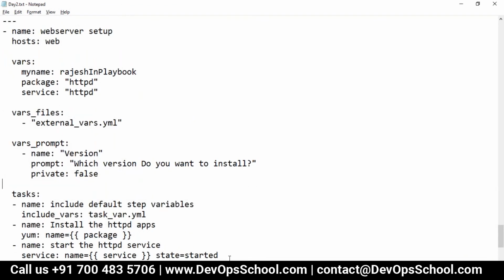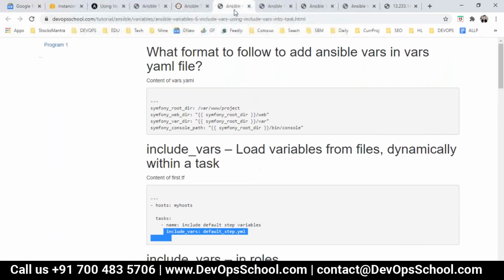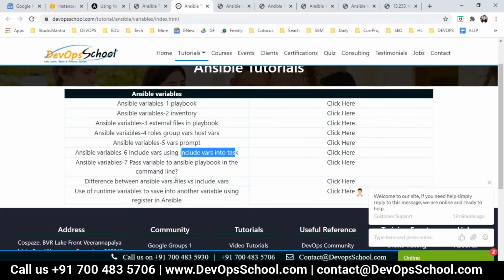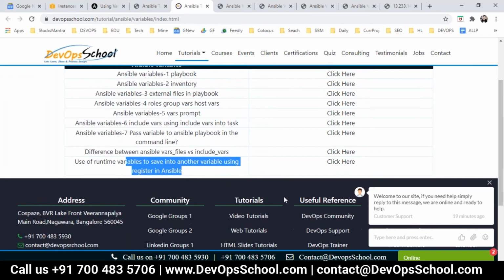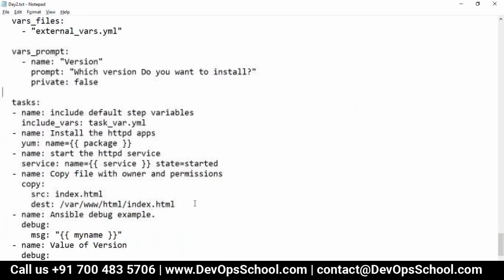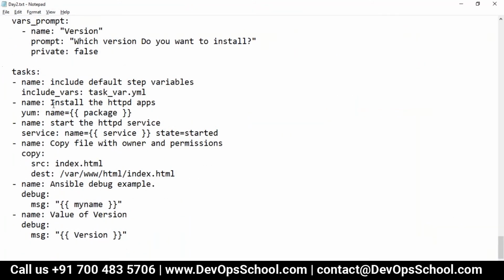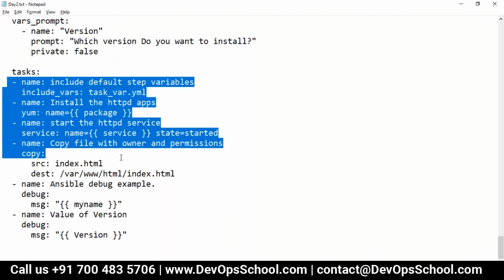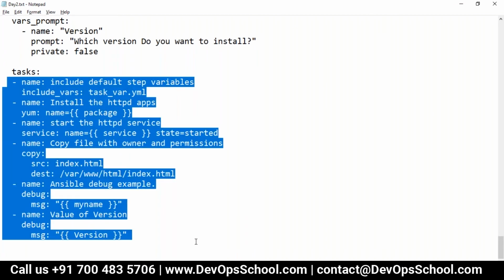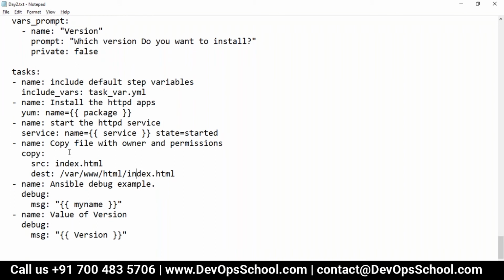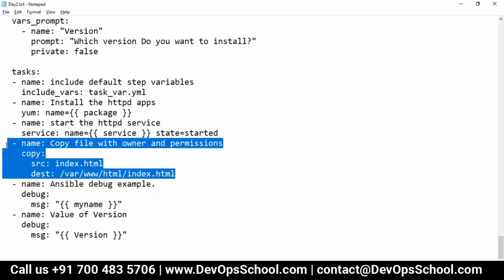Okay. Now let me show you one more kind of variable, and that is called a register variable. Now, a register variable is a little bit of a special variable. What is a register variable? So guys, a register variable is set with the output of your tasks.